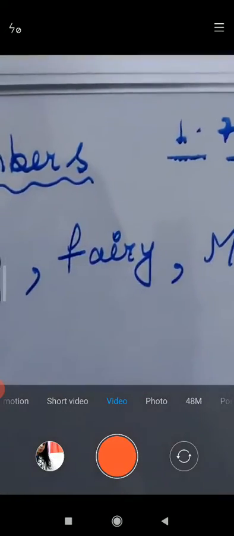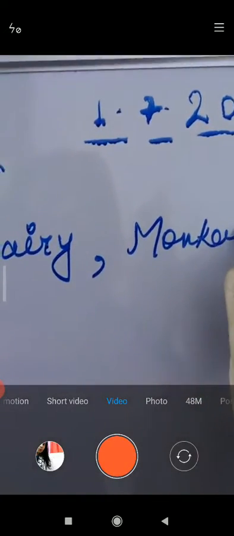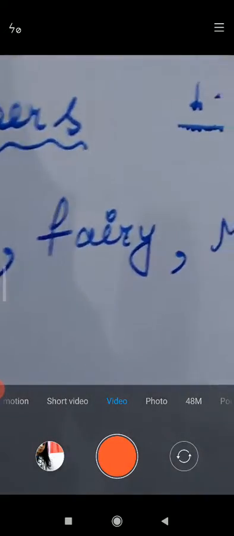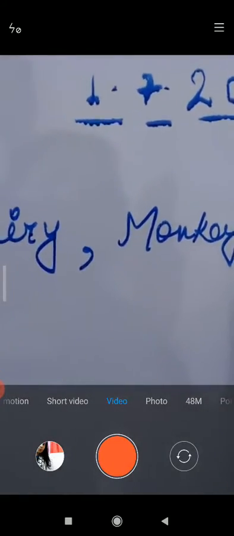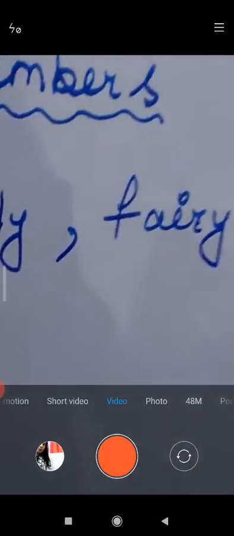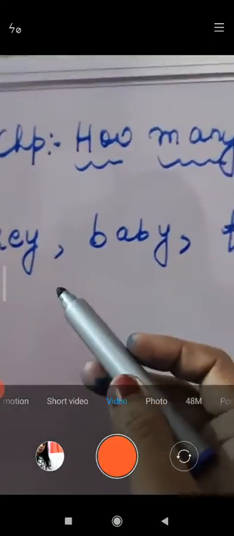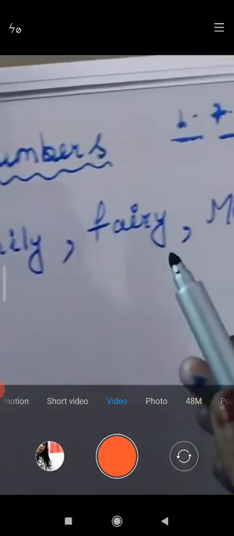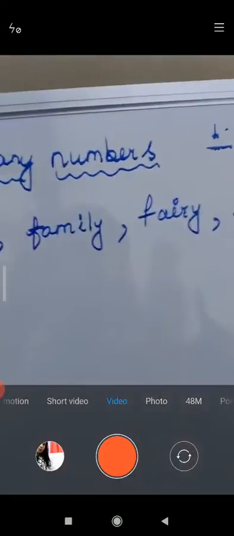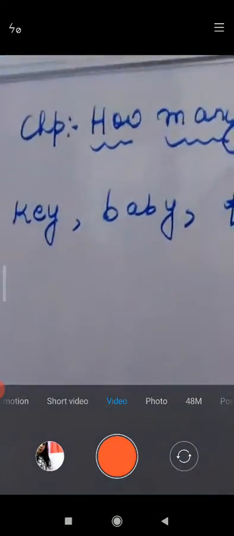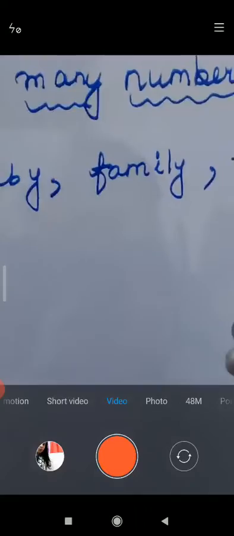Now the next word is monkey. And the last word is day, D-A-Y. These are the words given in worksheet 2, question 3: key, baby, family, fairy, monkey, day. What to do with these words, children? You are getting surprised. This is a game and you have to do something new yourself.